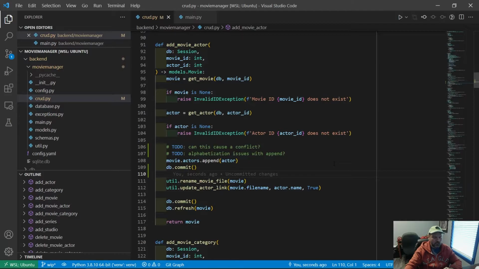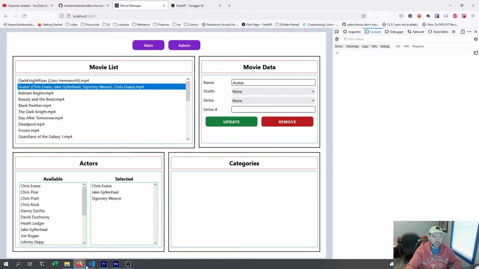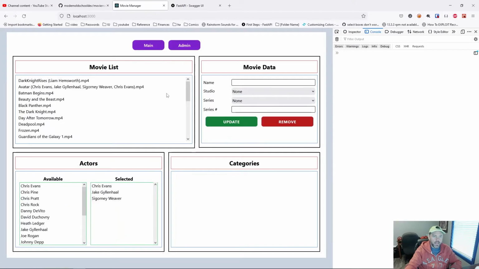Now, I'm not sure about how the caching is going to work here. I think maybe because we're changing the list, it will invalidate the actors, but I'm not 100% sure about that. But let's see what happens when we go back over here. All right, so let's go back, and you can see Chris Evans on there twice. Let's remove him. Let's remove Jake Gyllenhaal. There we go. Back to just Sigourney Weaver.